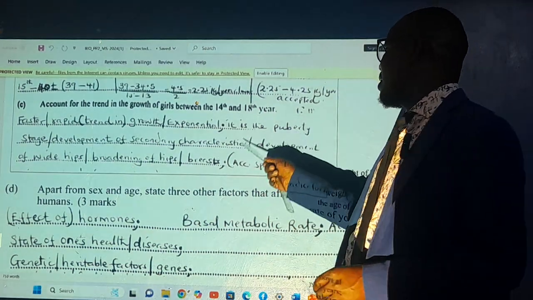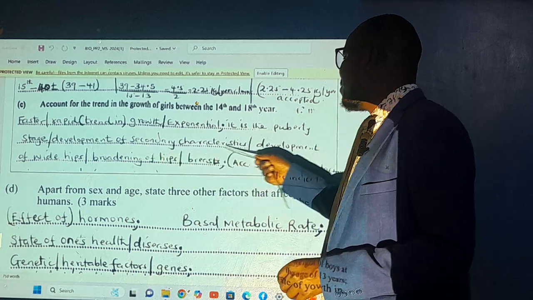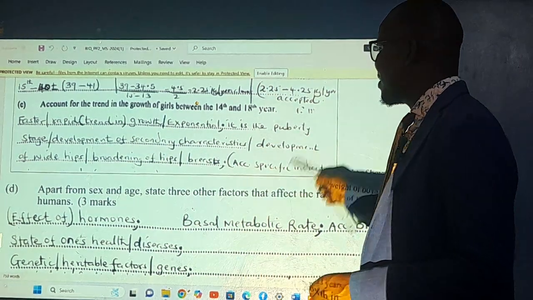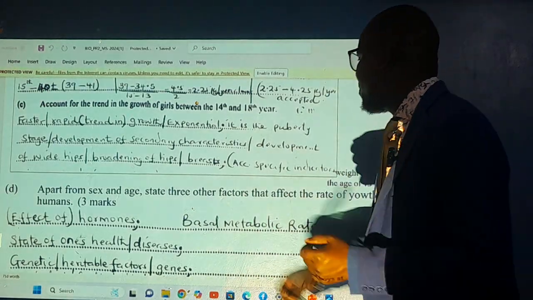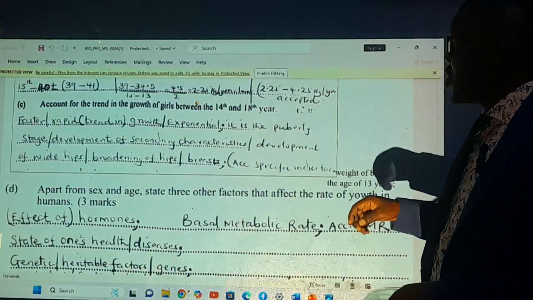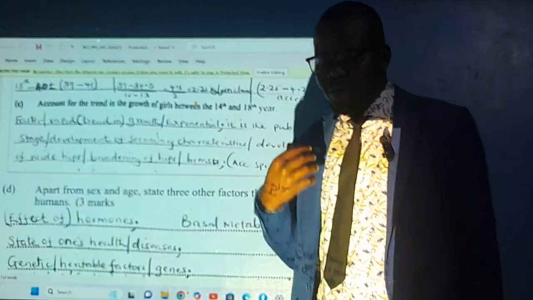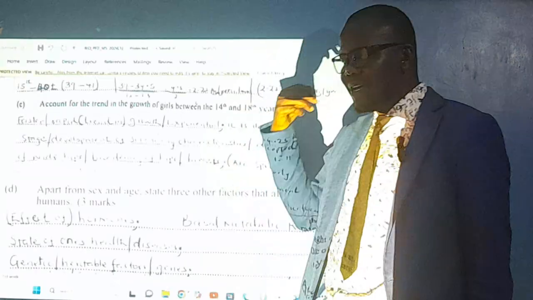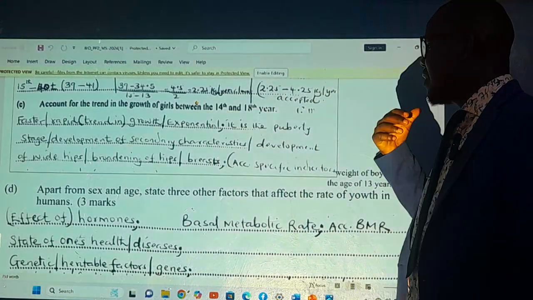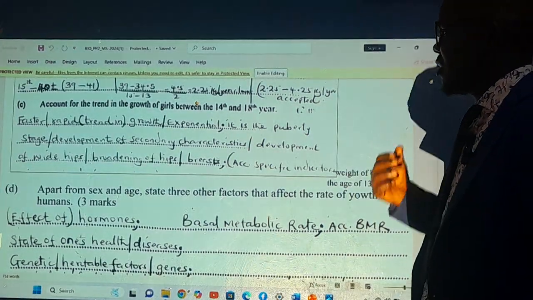At this point, this girl is at the puberty stage, so the development of the secondary sexual characteristics happens: the hips widen, and the breasts develop. At the exponential stage there is rapid growth because the cells have already adjusted to the environment. The cell division is very high, the death rate is very low, and the accumulation of waste at that stage is very low.